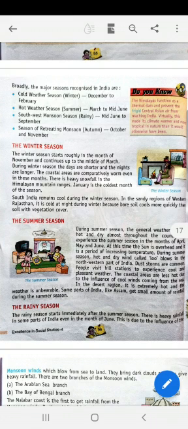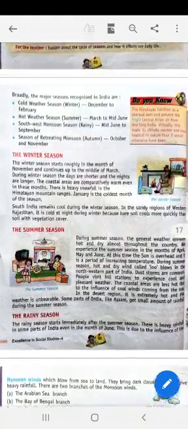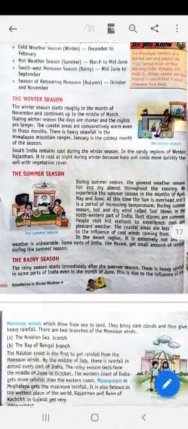In the north, there is heavy rainfall in the mountain ranges. January is the coldest month of the season. South India remains cool during the winter season. In the sandy regions of western Rajasthan, it is cold at night during winter because bare soil cools more quickly than soil with vegetation cover.